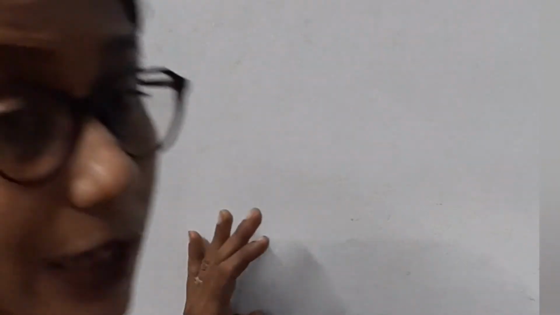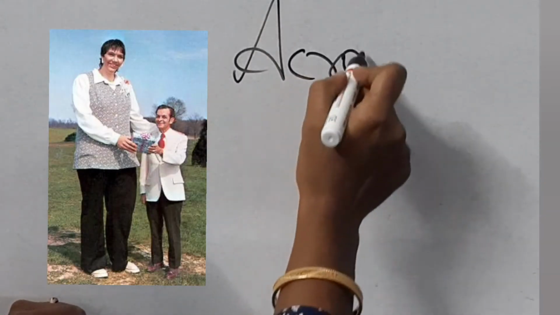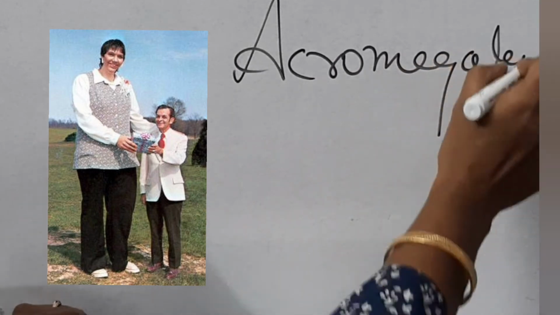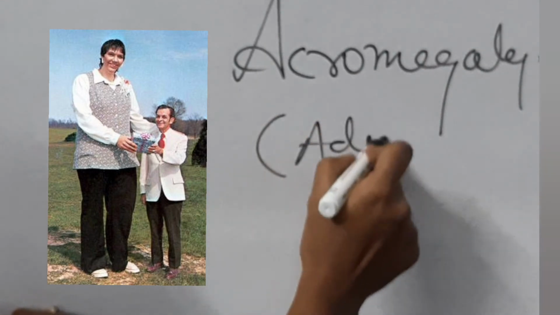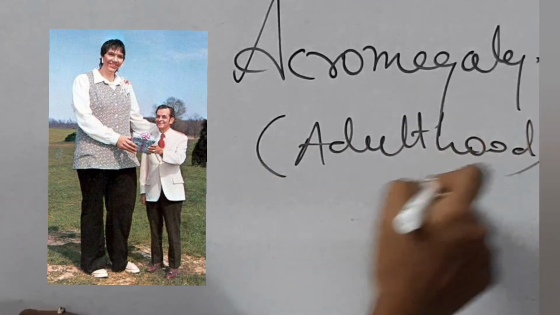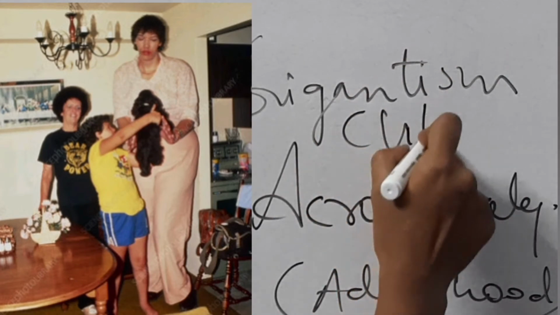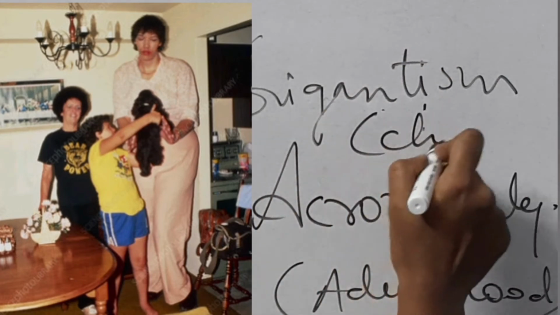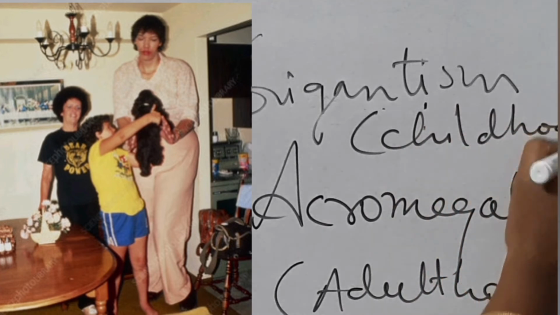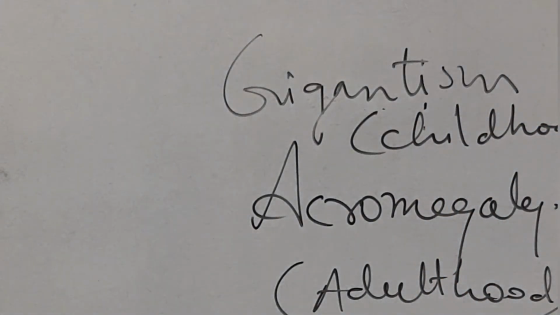And if this happens that a person in adulthood has a problem in the pituitary, suppose there is a tumor in the pituitary, oversecretion of the growth hormone takes place even after maturity, even after adulthood. That will lead to acromegaly. Remember, acromegaly in adulthood, and gigantism in childhood, means in the adolescence period, when a person is growing in his childhood phase. So these are the two conditions.